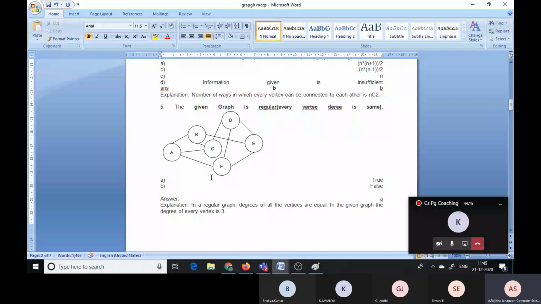Like that here 5 regions, that means 4 internal regions and one more is outside ఏదైతే ఉంటుందో that is the external region. Each and every graph కి ఒక external region ఉంటుంది. Internal regions వచ్చేసి 4, that means A, B, C, this is one internal region. Now B, E, F, A, C, B, this is one region, and from C to B, B to E, E to F and F to D, one region, and B to E, E to F, and next D to E, next E to D to C, C to B, and this is one region.